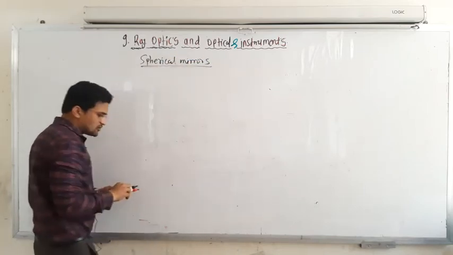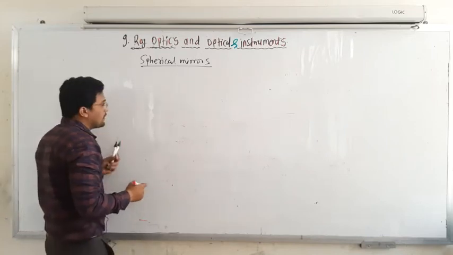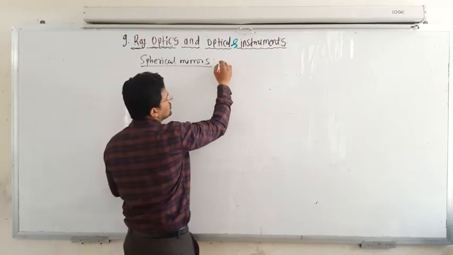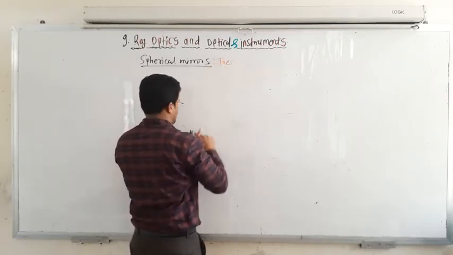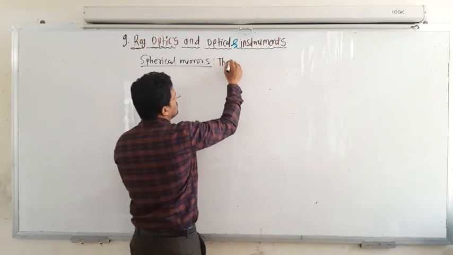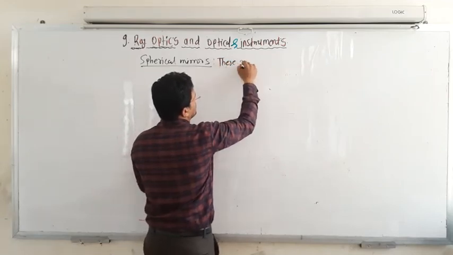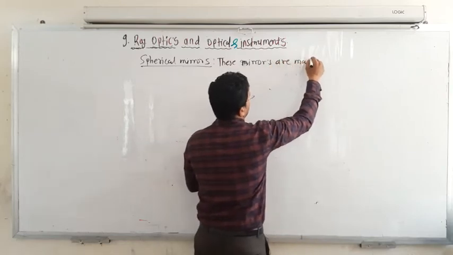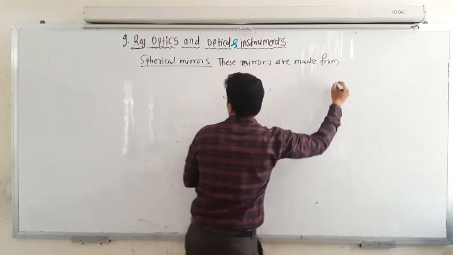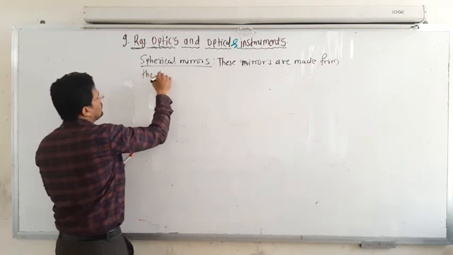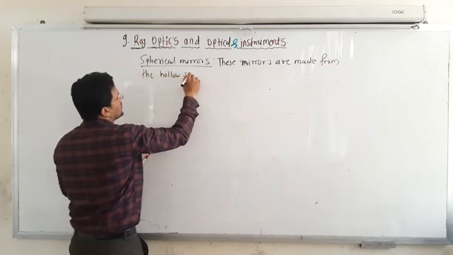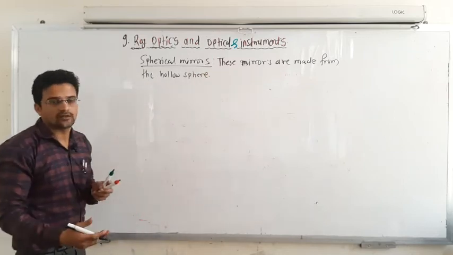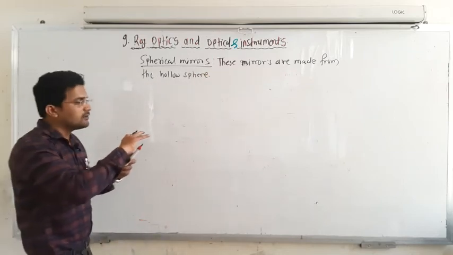Okay, so why is it called a spherical mirror? Because these are mirrors which are made from a hollow sphere. So these mirrors are made from a hollow sphere. That's why it is known as spherical. They are not plane, they are spherical in nature.